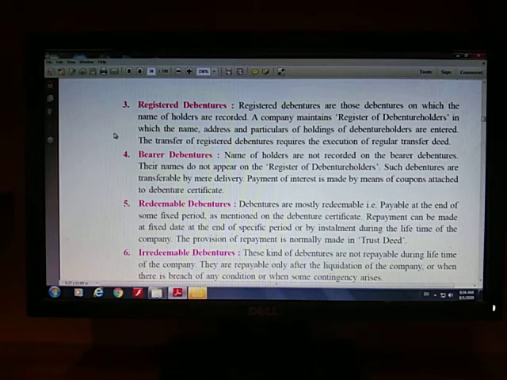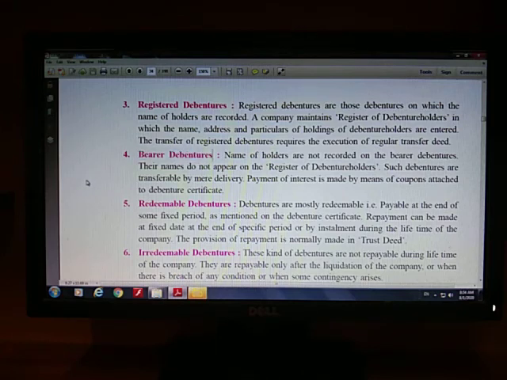You can sell your registered debentures after completing some formalities with a joint stock company. A little while ago I told you about the instrument of transfer. You will have to fill that particular form, and after completing the formality you will sell your debentures to any other person. Exactly opposite of that is bearer debentures.